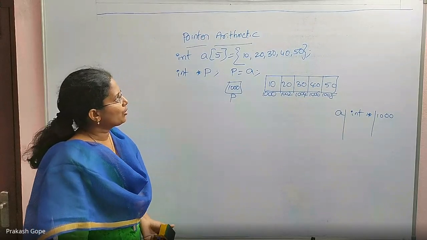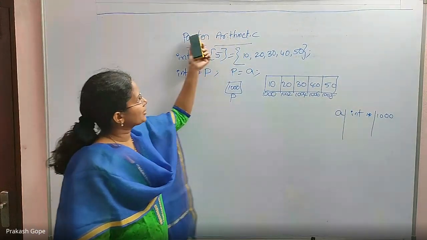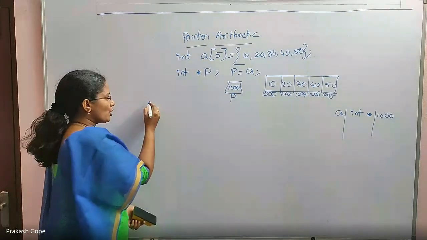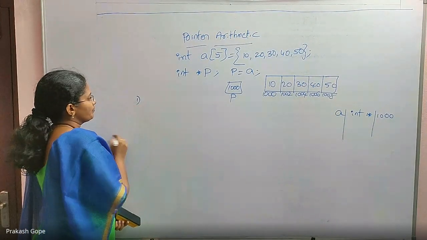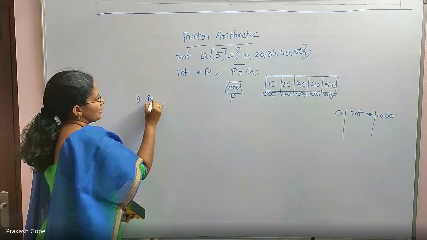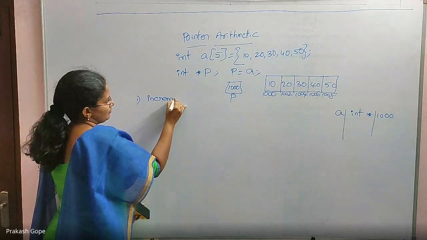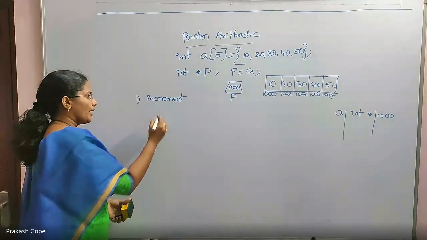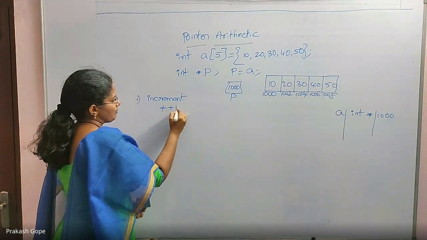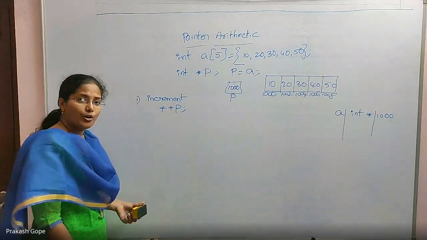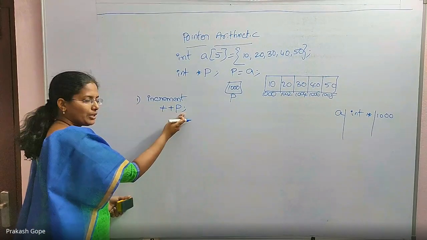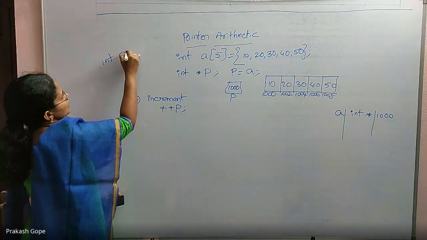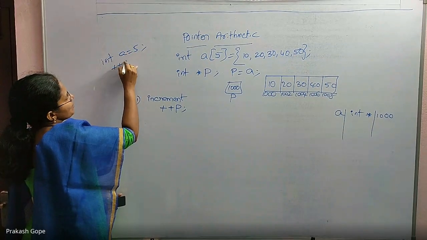Yes. Now I want to perform arithmetic operations on pointer variables. The first operation that I can perform is incrementation. Incrementation of a pointer. I can say plus plus p. What is the meaning of this? Even if it is a normal integer, when I say plus plus a, what is happening?